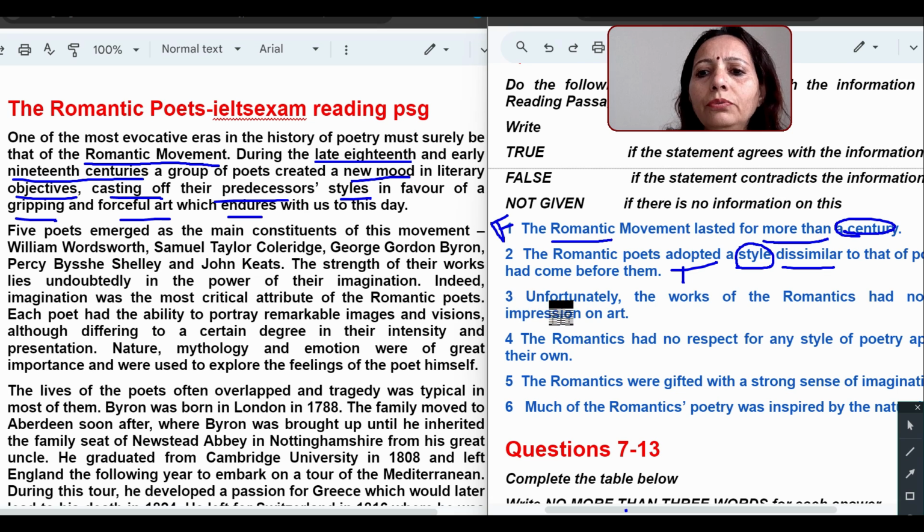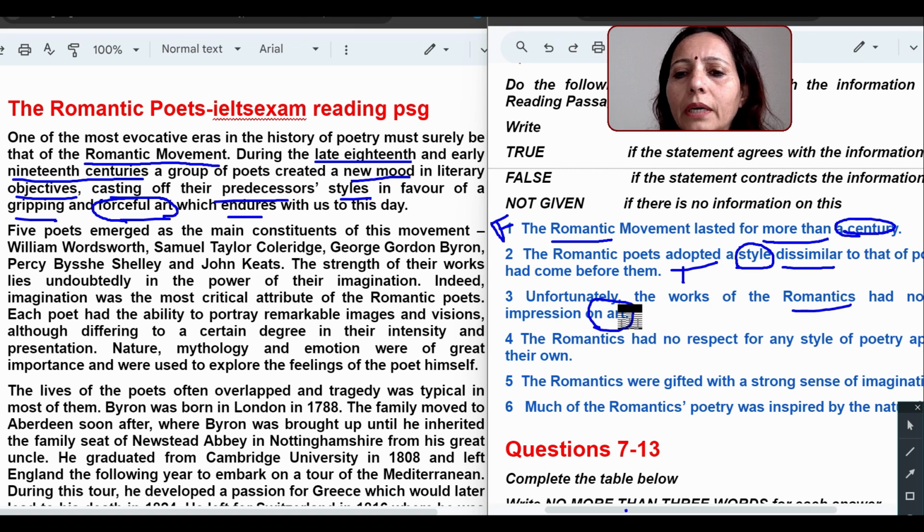Third number. Unfortunately, the works of romantics had no impression on art. Okay, so here the word art, I can see here: forceful art which endures with us to this day, in favor of gripping and forceful art. Here it is saying the opposite. Unfortunately, the works of romantics had no impression on art. What does it mean? Just think about the answer before I explain it.